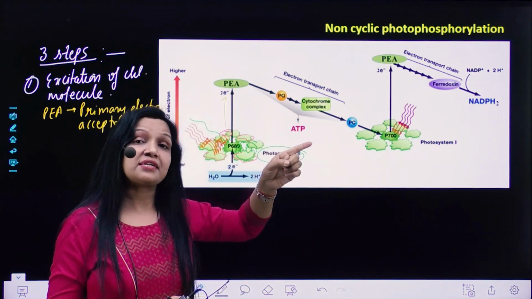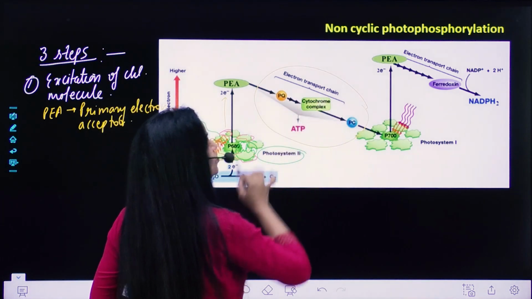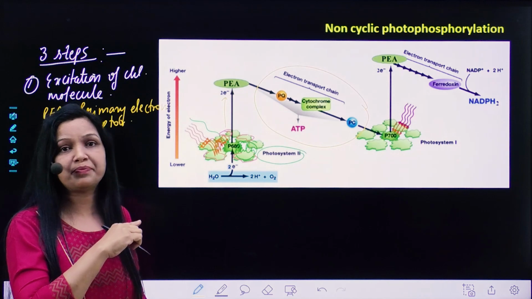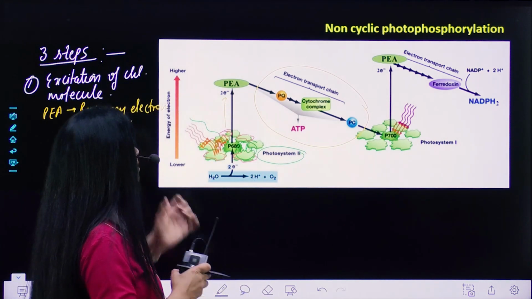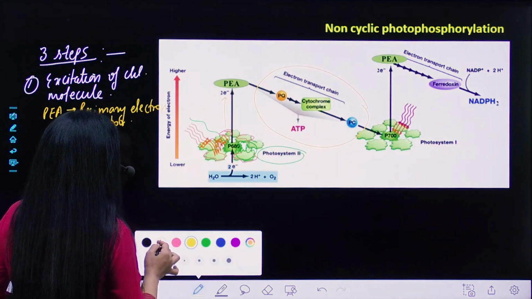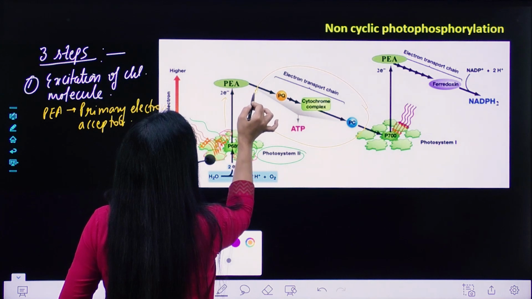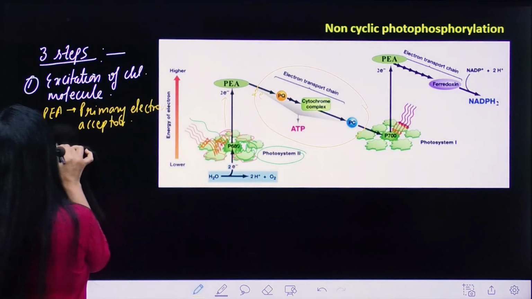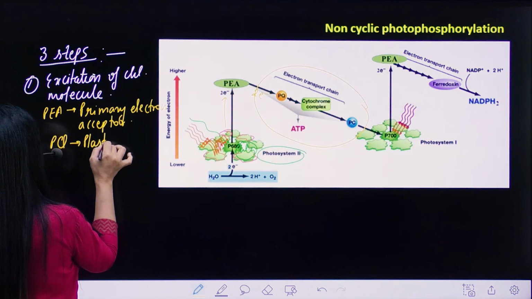आपकी किताब में NCERT में कैसे दिया ये बात? Electron transport system. This is given as electron transport system as we have seen in the earlier picture, right? तो उसी का थोड़ा सा modified version I have given you over here. First, what happens? When this electron pair comes down the gradient level, first it is accepted by PQ. Now, what is this PQ? This is plastoquinone.